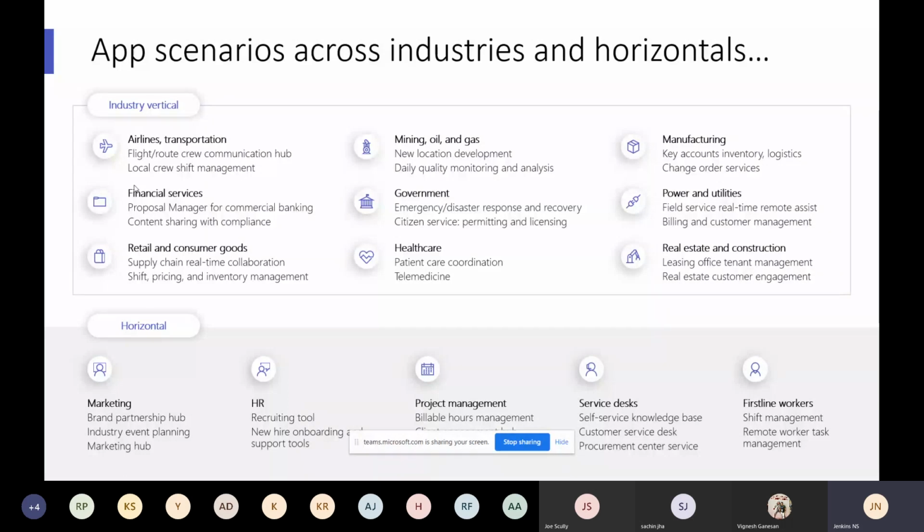Any verticals or any horizontal, any domains, right? Airlines or finance or food, retail, healthcare, real estate, wherever it is, there's no problem. It will support. And also at the internal level, you have marketing, HR, finance, project management, service desk, first line workers, everywhere is supported. Okay, so you are always ready to go with Teams with your line of business application